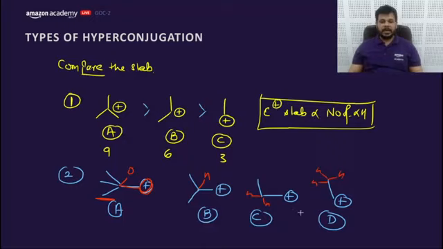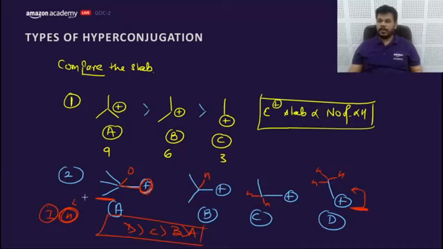If I consider hyperconjugation, this would be of highest stability. Hyperconjugation is the more powerful effect compared to the inductive one. That's why the answer would be D, then C, then B, and the last one would be A. So the answer would be DCBA. Consider hyperconjugation, guys, not the inductive.